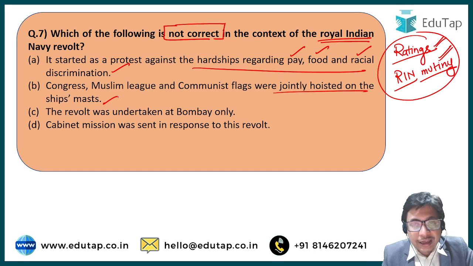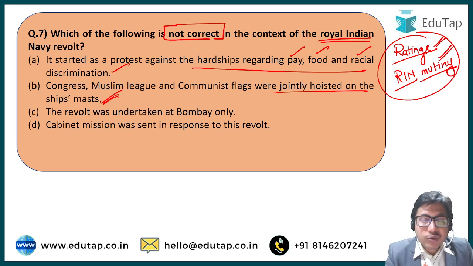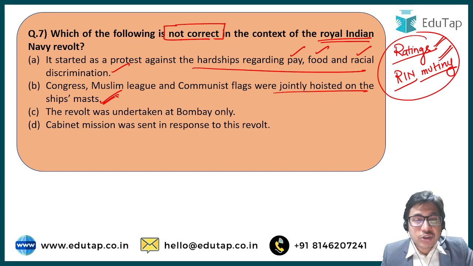The rating officers who protested, some were supporters of Congress, some of the Muslim League, some were communist in nature, but this showed an overall unity amongst all these rating officers. This was one of the striking features, and also one of the features which scared the Britishers the most, because until now most of the struggles were organized either on the lines of religion or some political ideology. But this final revolt of the Royal Indian Navy scared the Britishers, because it was united, and there was no fault line in there, right?